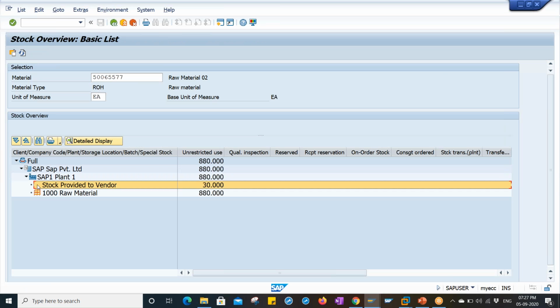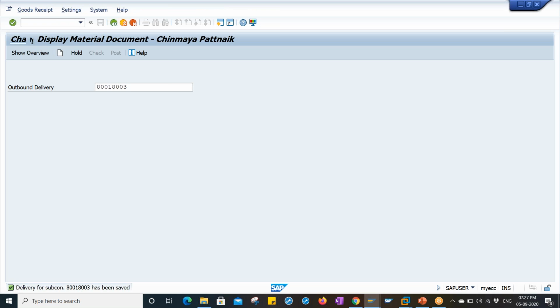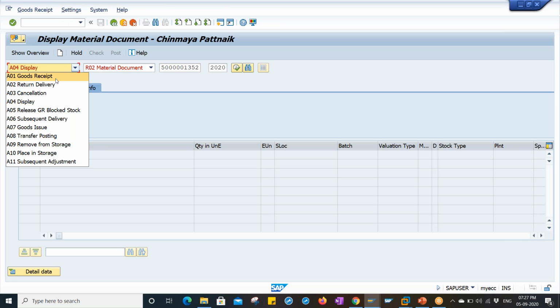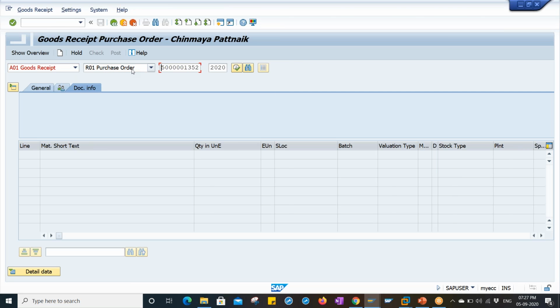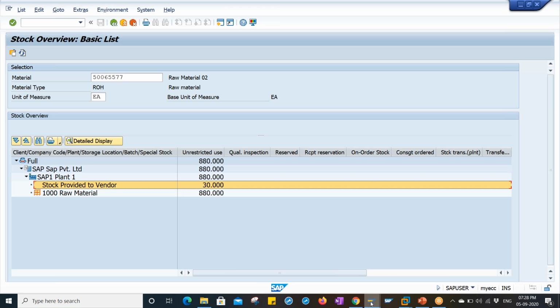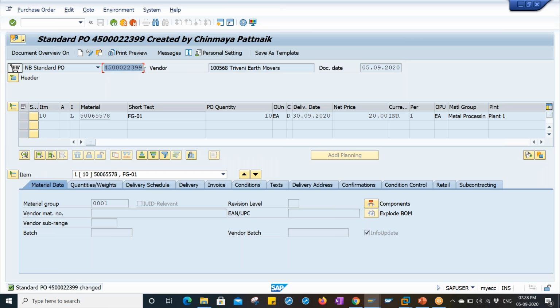Then you can create a goods receipt with reference to the purchase order. Let me show you. The T code is MIGO. Select goods receipt and select purchase order. Enter the PO number. Where is the purchase order document number? Yes, this is the purchase order document number.